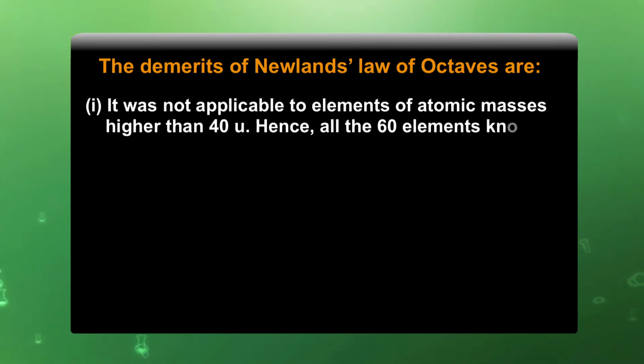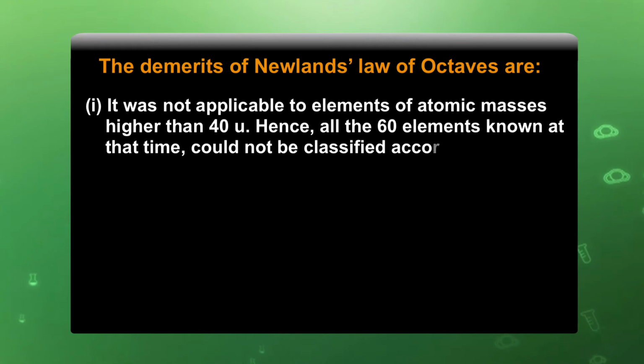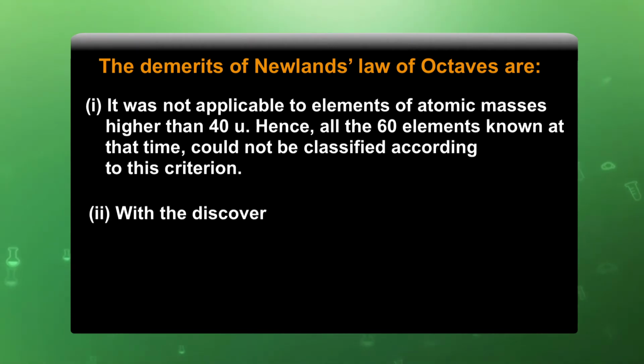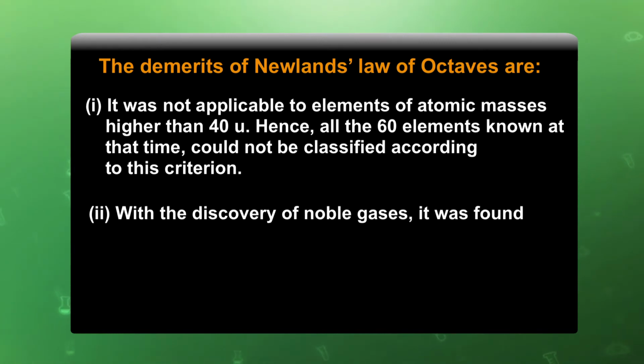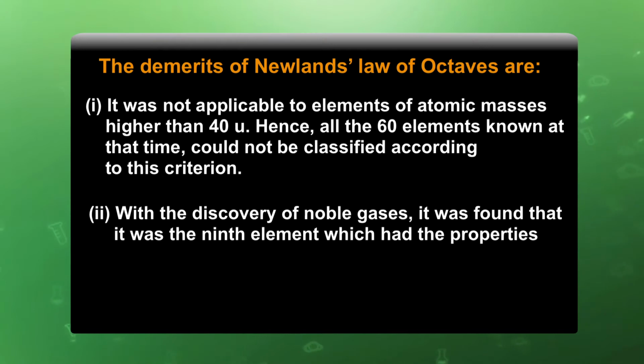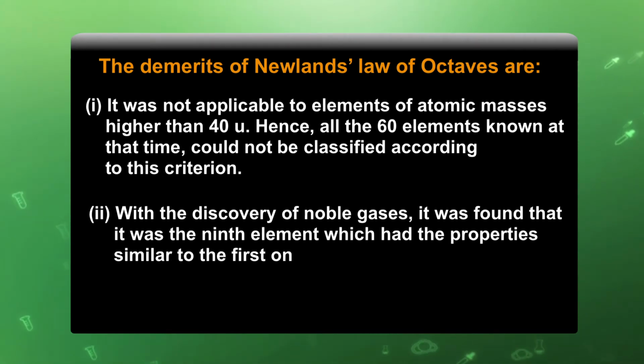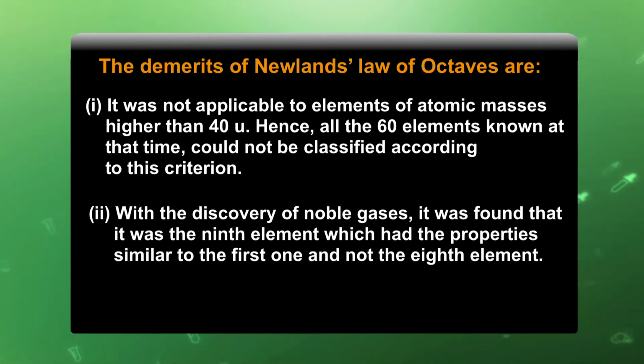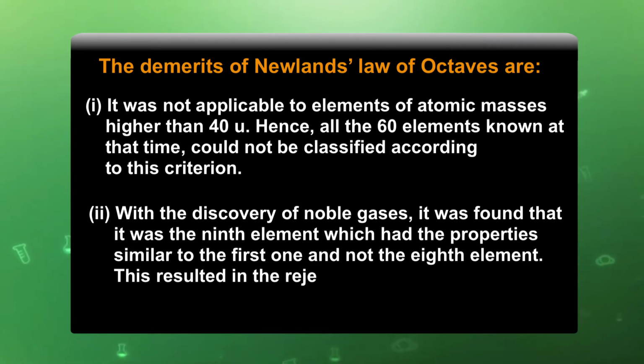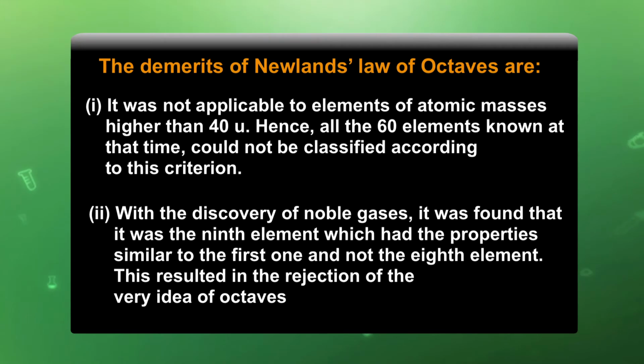Hence, all the 60 elements known at that time could not be classified according to this criterion. With the discovery of noble gases, it was found that it was the 9th element which had the properties similar to the first one and not the 8th element. This resulted in rejection of the very idea of octaves.